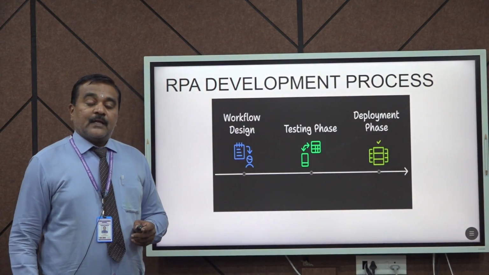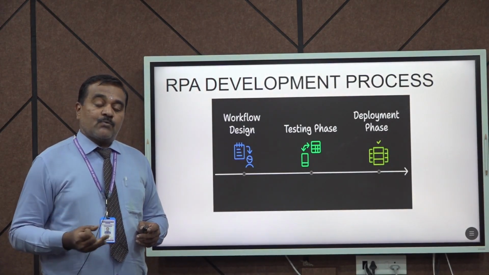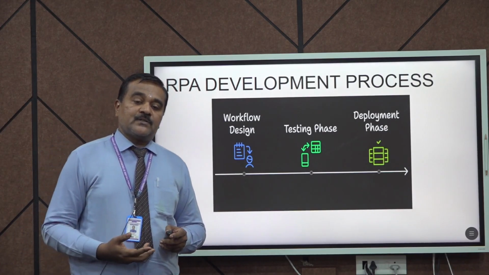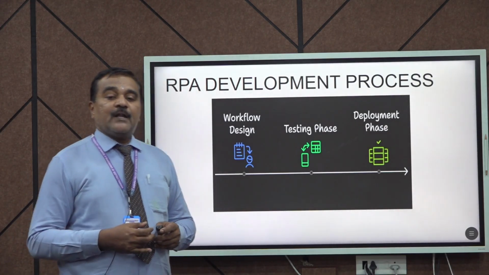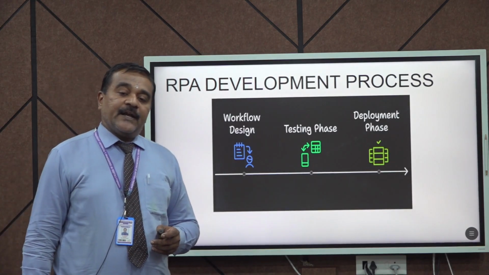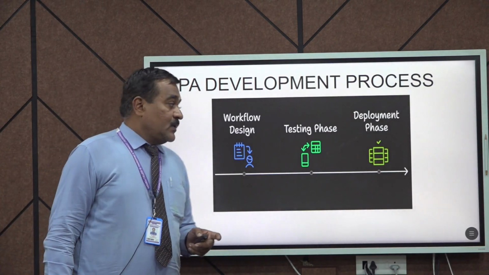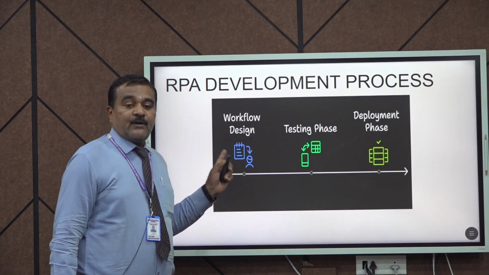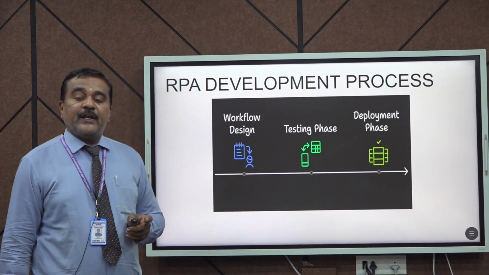Normally there are three aspects of the process. Normally we use a centralized process system: we take the input value, centralize the data, and finally produce the output value. The same thing happens in our RPA. First, we design the workflow, what kind of workflow we need to involve.